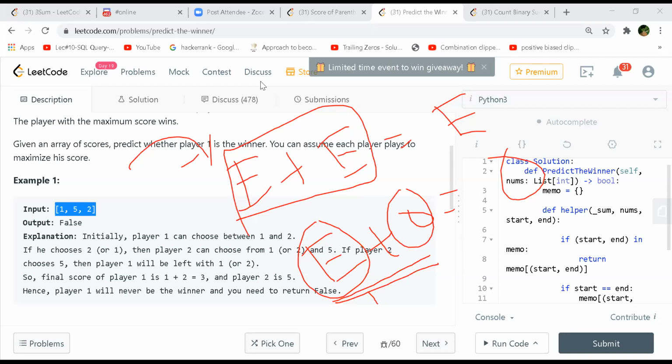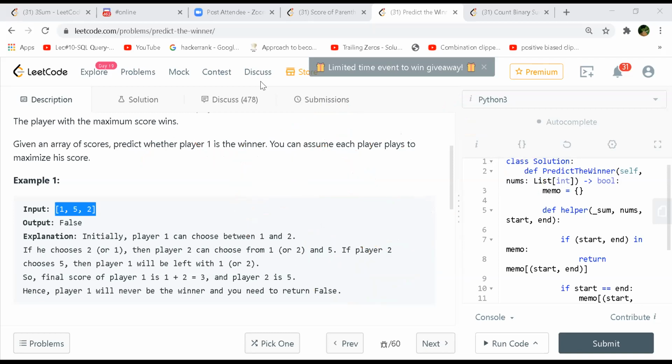In the stone game, we had an even number of stones, but the sum of the array was always odd, so that we don't have ties there. In this case, it's not necessarily so.